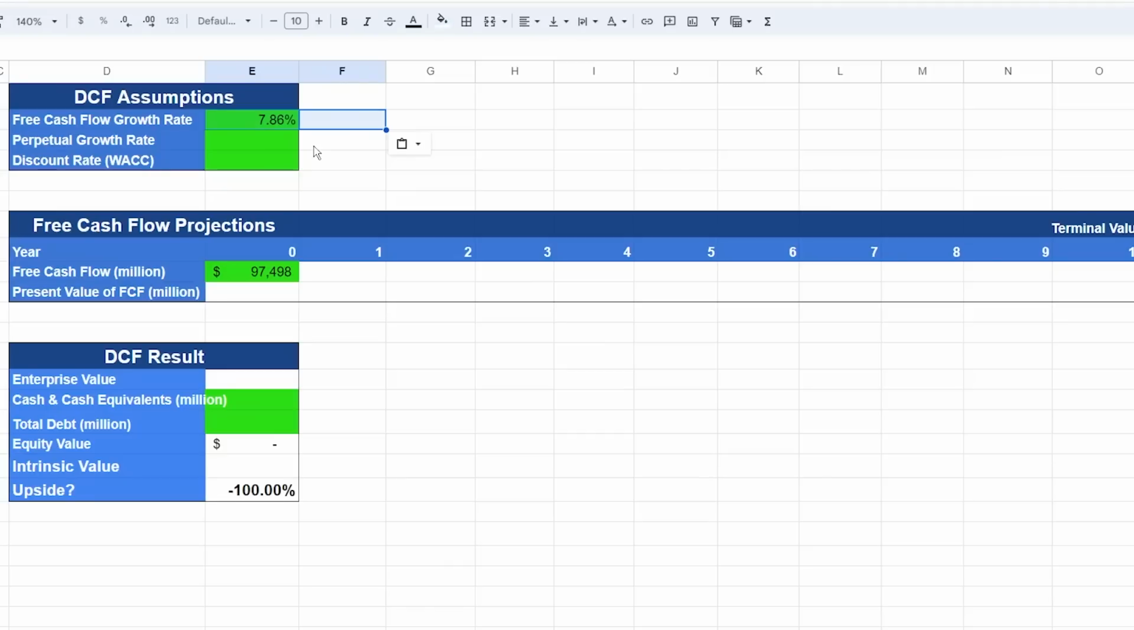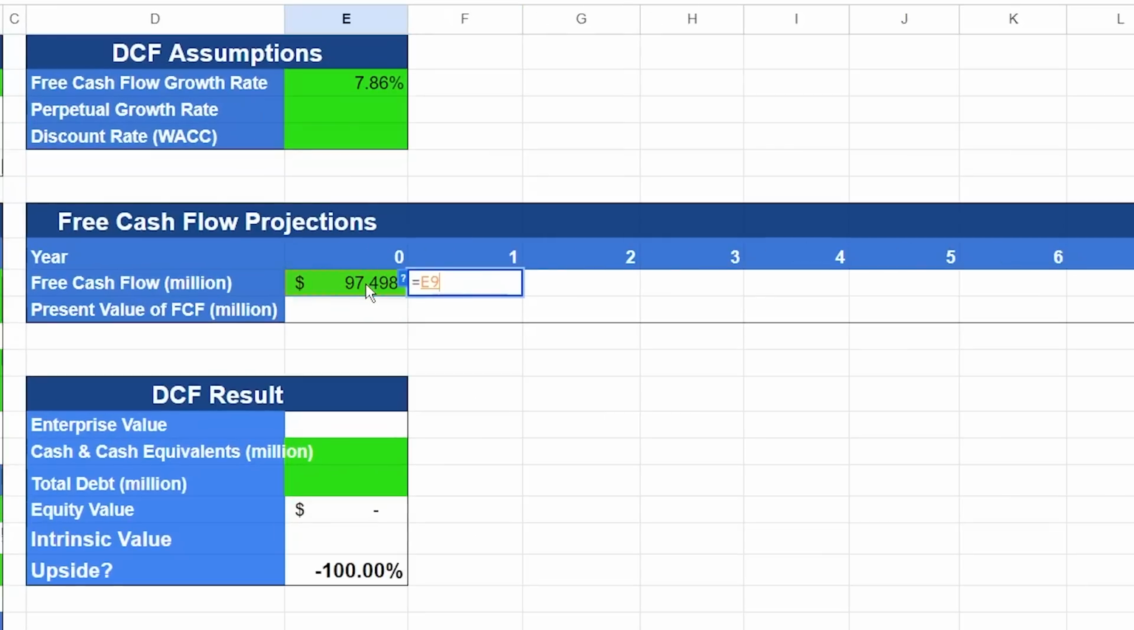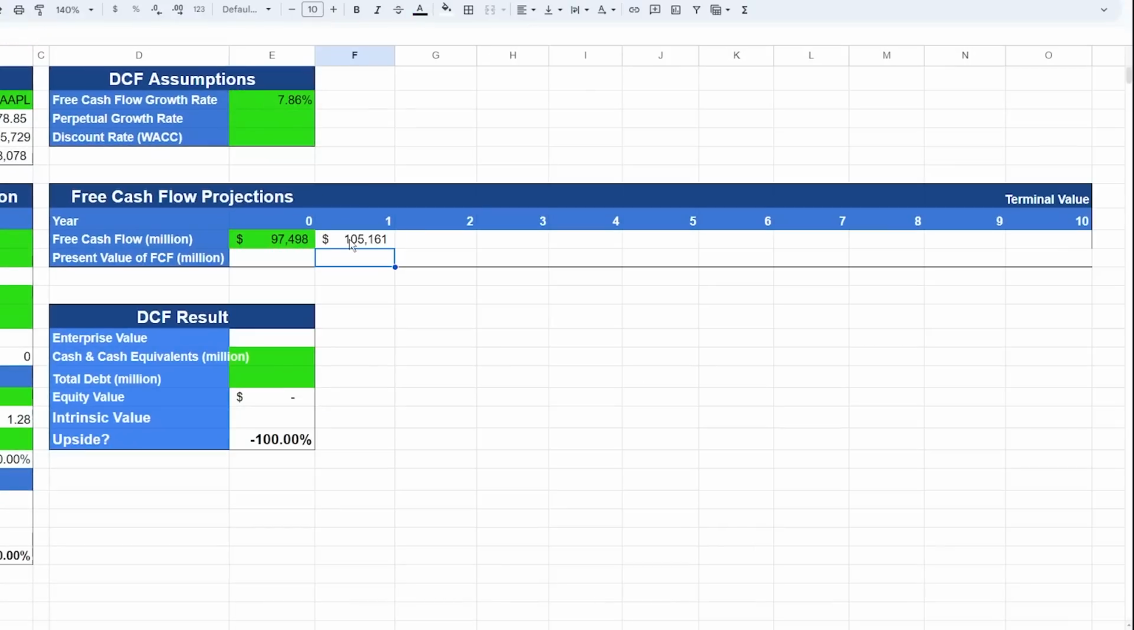Now, in order to project the free cash flow, all we need to do is click on this cell, type equal, choose the previous cell, multiplied by 1 plus the growth rate. We can then add a $ to the E and 2 to anchor the value. And to project for the remaining years, you can just drag the box all the way to the 9th year.